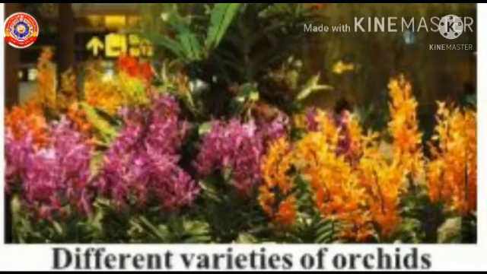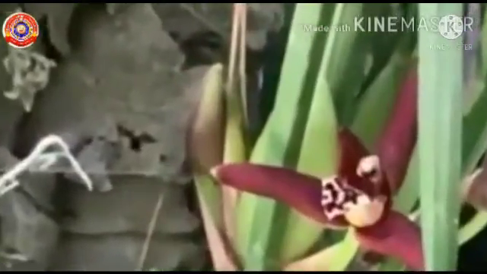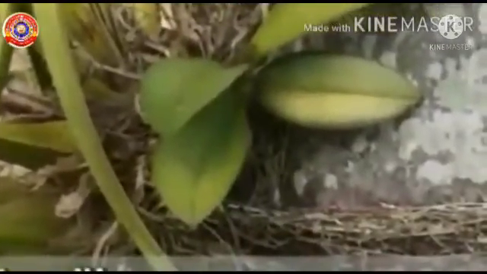Is there anyone who doesn't see orchid plants? Maybe no. Orchids are nurtured in coconut fibers. Vanda is a common type of orchid seen in our locality. Look at the picture. Observe its thick roots. These roots have certain peculiarities. They can absorb moisture from the atmosphere. This is why these plants can grow even without soil.